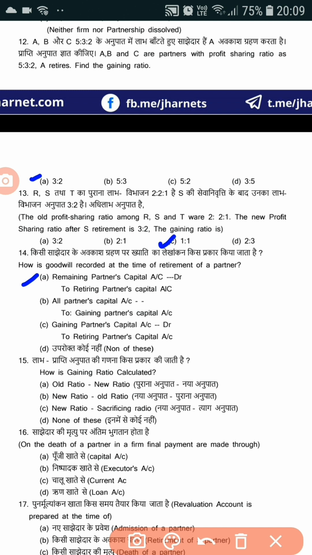Remaining partners' capital accounts debit to retiring partner's capital account. For question number 15, how is gaining ratio calculated? So you have to write the formula. Option number B, new ratio minus old ratio. Now question number 16, on the death of a partner in a firm, final payment is made through executor's account. Option number B.